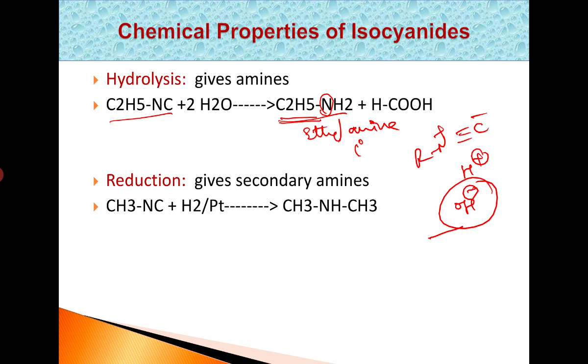Next, reduction. On reduction, isocyanates give secondary amines. See, CH3NC, methyl isocyanate, on reduction gives dimethyl amine. So, CH3NC on reduction takes up hydrogen atoms, and hence we get a dimethyl amine, that is, nitrogen is bonded to 2 alkyl groups, therefore it is a secondary amine.